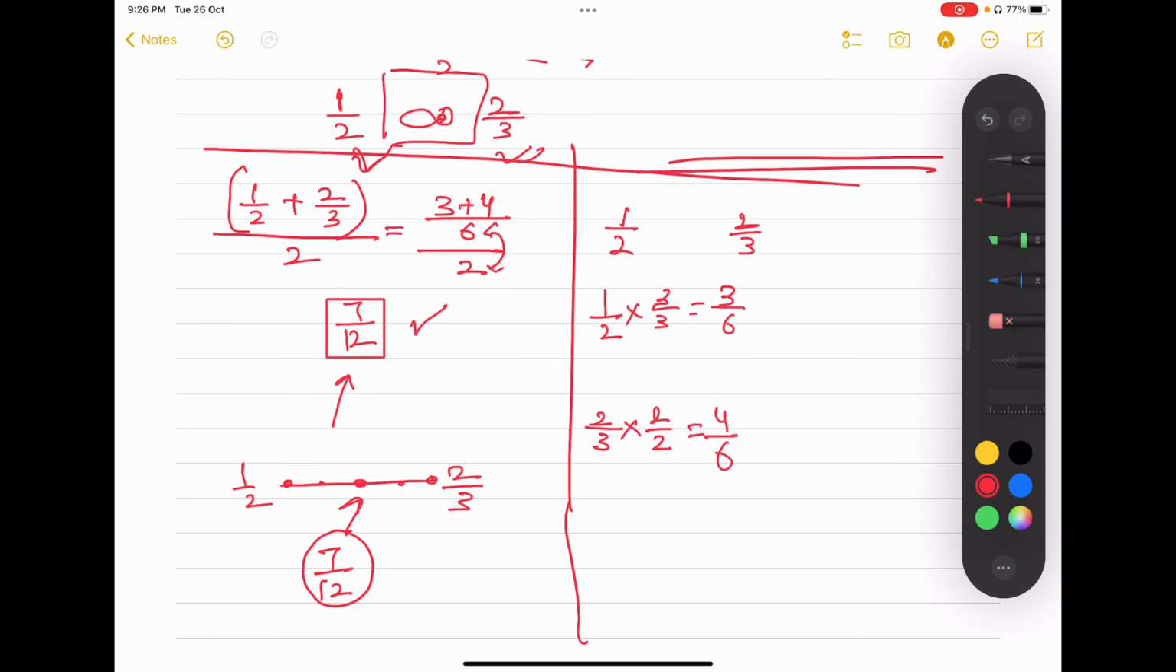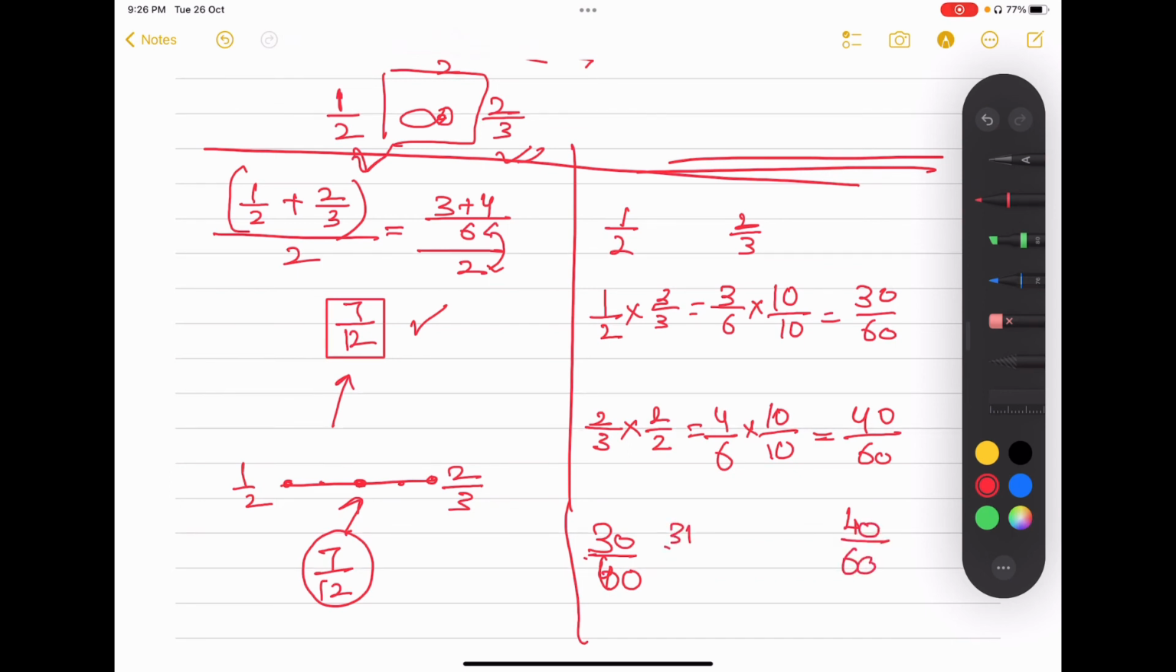Now you can see in 3 by 6 and 4 by 6 there is nothing in between them. So if I multiply them further by 10 by 10, you will get 30 over 60 and here 40 over 60. So in between 30 over 60 and 40 over 60, right? There are too many numbers.